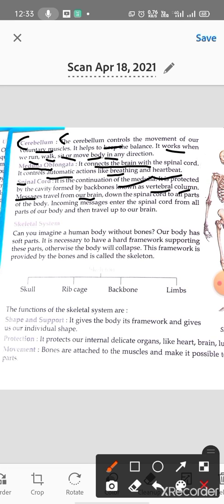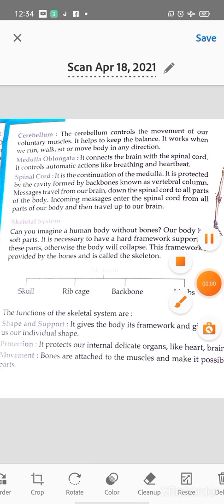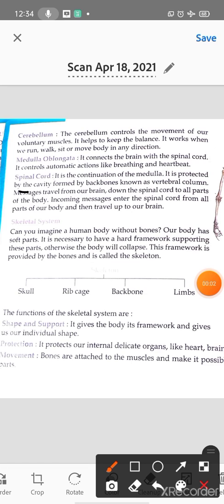Messages travel from our brain down the spinal cord to all parts. So messages travel from our brain down the spinal cord to all the parts. So what is the process?